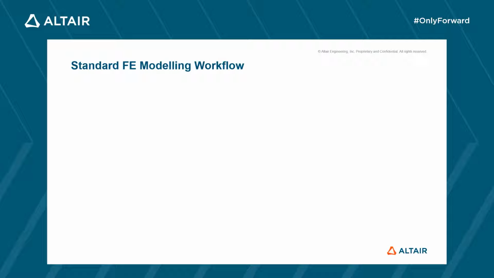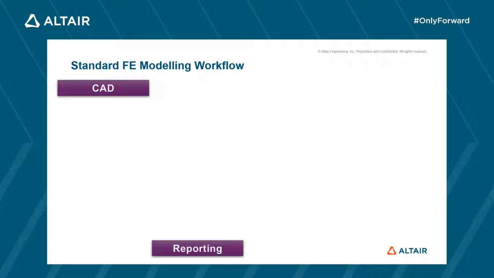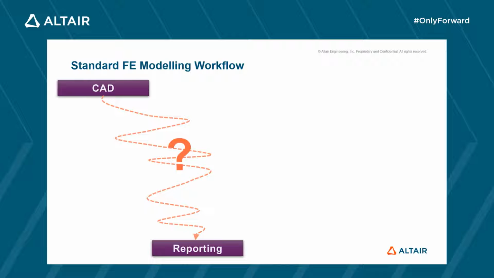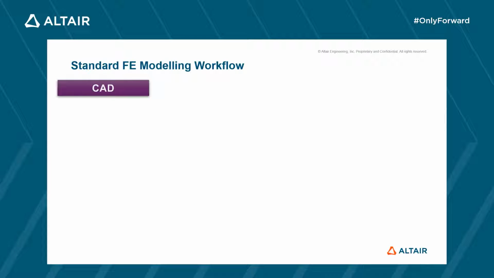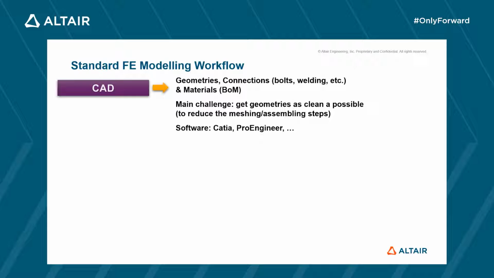In the end, what interests the product manager is to have results, a report that proves the product is fulfilling given requirements. And what the product manager can provide is the definition of the product. That is to say, its geometry, how it is assembled, and what are the materials. Now the big question is, how am I going from CAD to results and reports? For finite element analysis, the standard process is the following. First, get the geometries as clean as possible, get connection information and bill of materials.